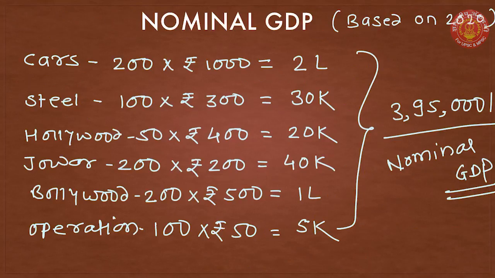Now see, we want to calculate nominal GDP. So as I said, while counting nominal GDP, the prices of the current year are taken into account. For example, we are taking the goods and services produced in 2020. Cars produced are 200, steel 100, Hollywood 50, jowar 200, Bollywood 200, operations 100. But in 2020, that is in the current year, prices are much higher. Like every car costs 1000 rupees, so 200 cars will cost 2 lakh rupees. Steel costs 300 rupees per kg.